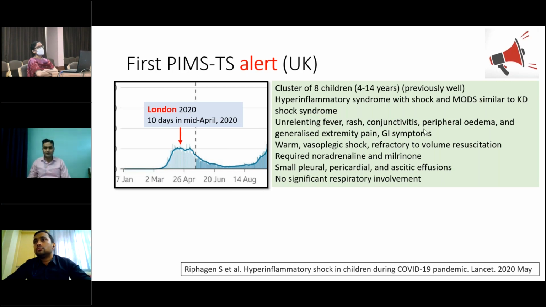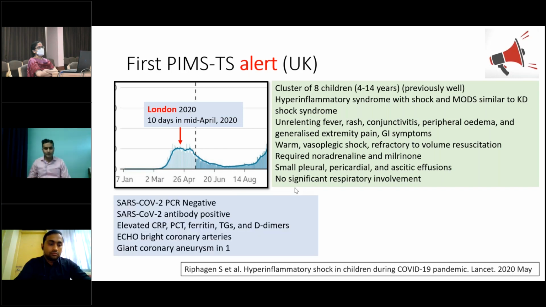The GI symptoms were very prominent in those children. All had warm vasoplegic shock, which was refractory to volume resuscitation, and all required noradrenaline, mainly known as vasoactive support. All these children had small effusions, suggestive of generalized hyperinflammation, but there was no significant respiratory involvement. In all of them, the SARS-CoV-2 PCR was negative and serology was positive. They all had elevated CRP, procalcitonin, ferritin, triglyceride, and D-dimer, and bright coronary arteries on echocardiography.